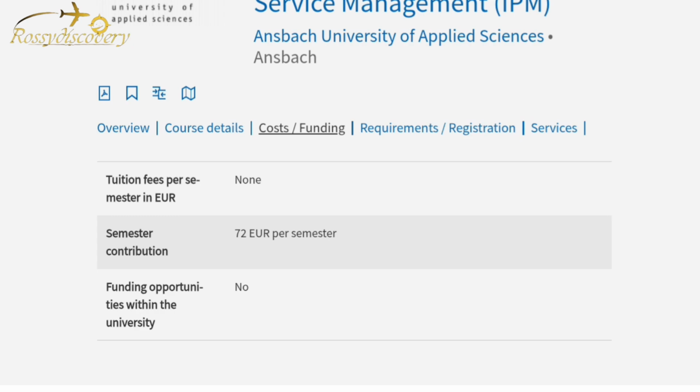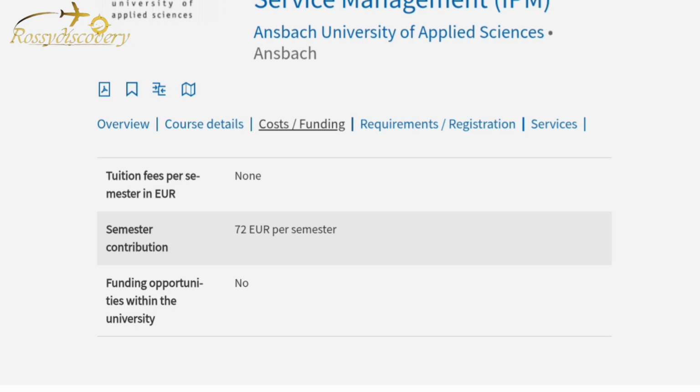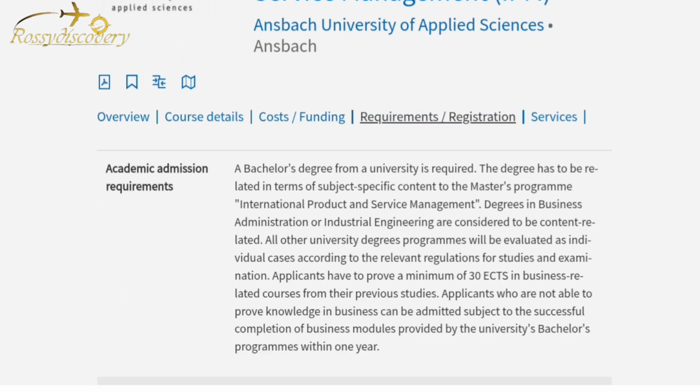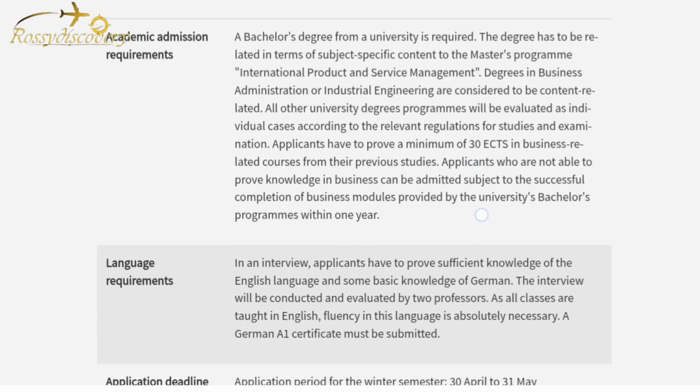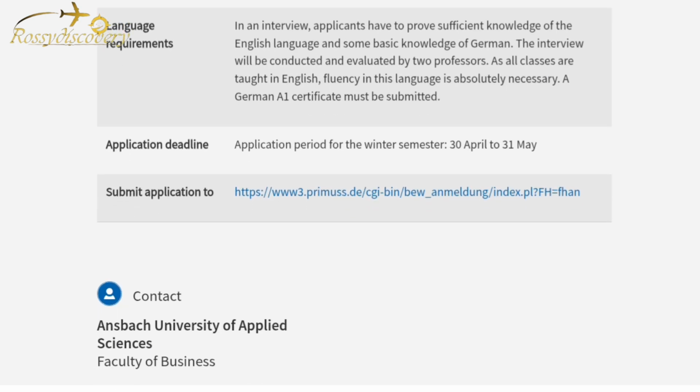It is mostly general for all German public schools. You can see tuition fee is none. The semester contribution is mandatory for all students. You pay 72 euro per semester. In the requirements, take your time to go through the requirements.